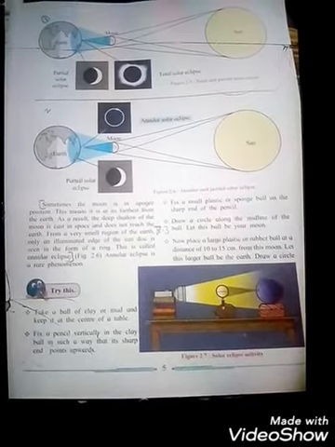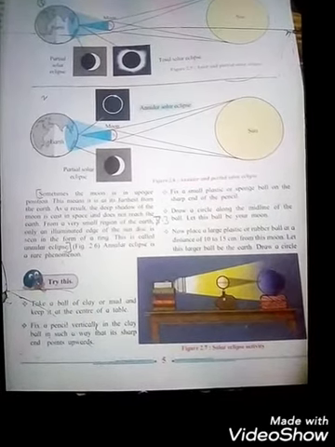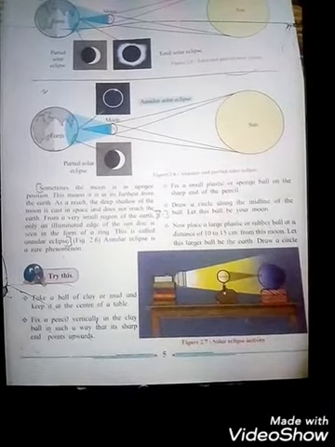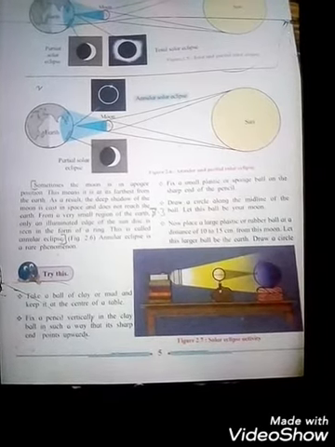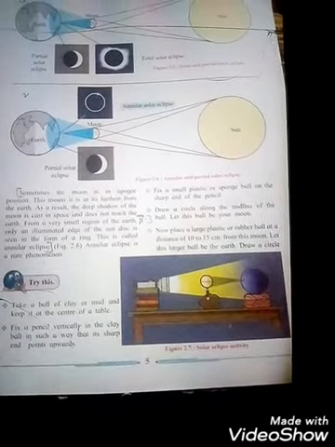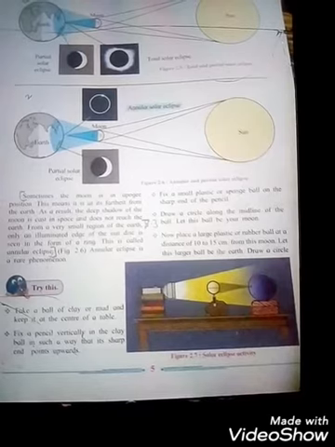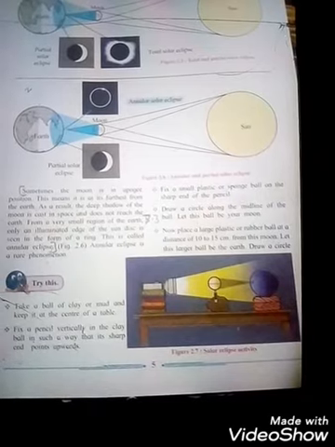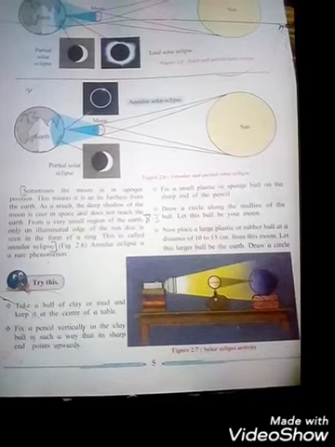Whatever we are discussing here, you have to make it activity based. Try this. Take a ball of clay or mud and keep it at the center of a table. Fix a pencil vertically in the clay ball in such a way that its sharp end points upward. Fix a small plastic or sponge ball on the sharp end of the pencil. Draw a circle along the midline of the ball. Let this ball be your moon.